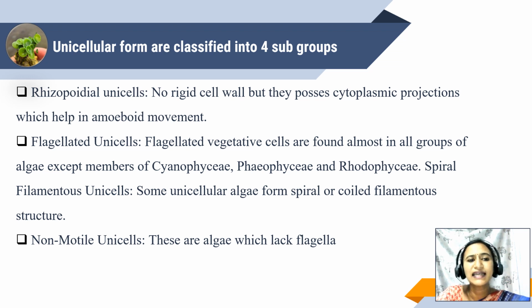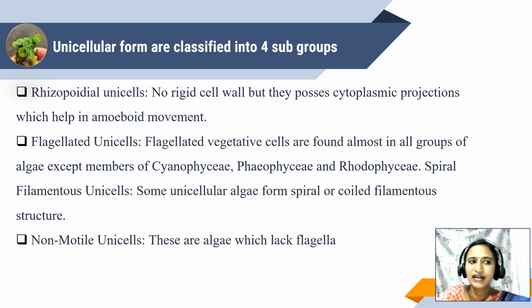So in rhizopodial unicells, there is no rigid cell wall. They possess cytoplasmic projections which help in amoeboid movement. Any organism should move from one place to another in search of its food. And here these rhizopodial unicells show a different type of movement called amoeboid movement, where they move through the cytoplasmic projections.